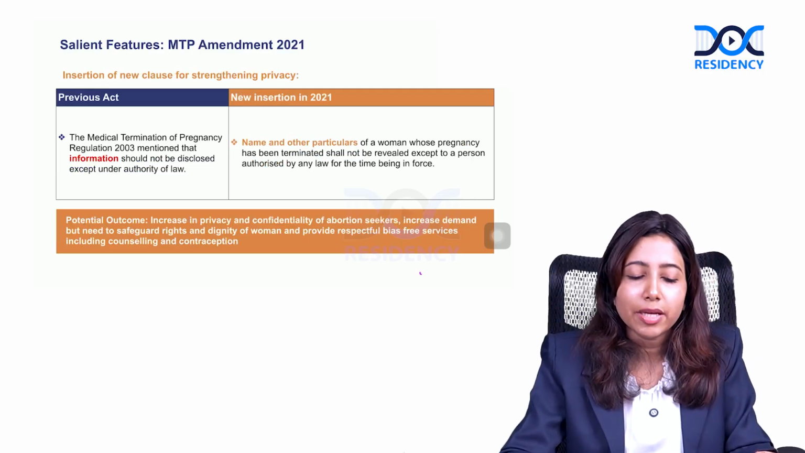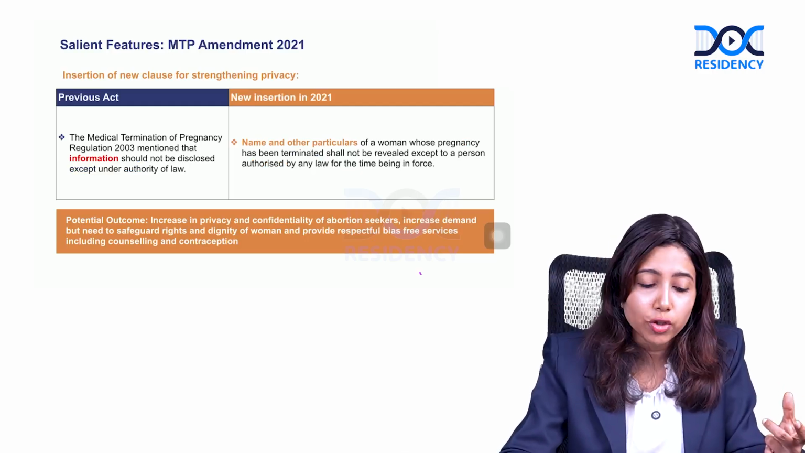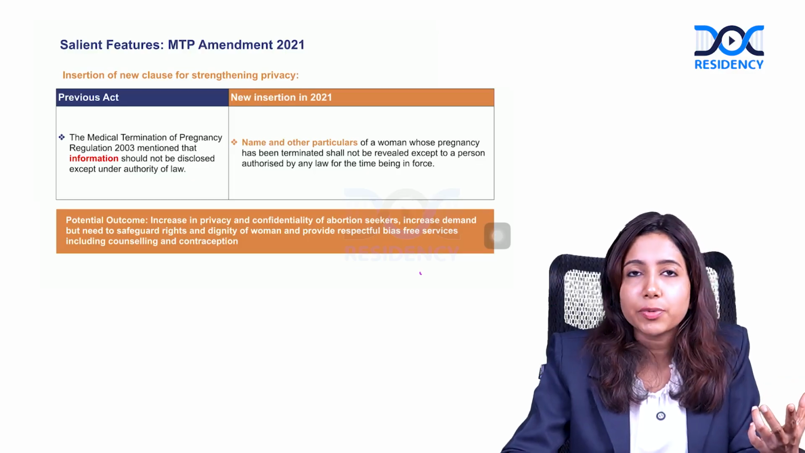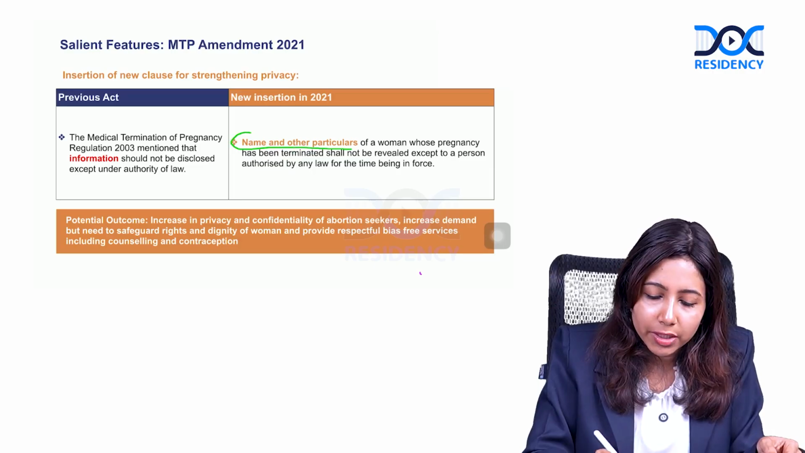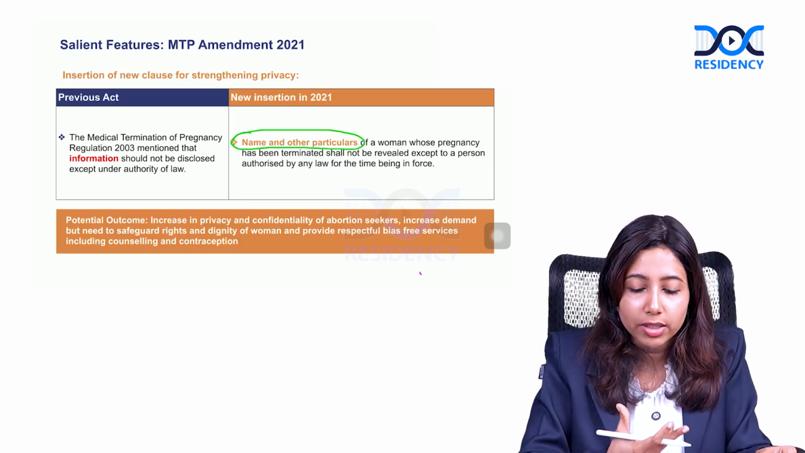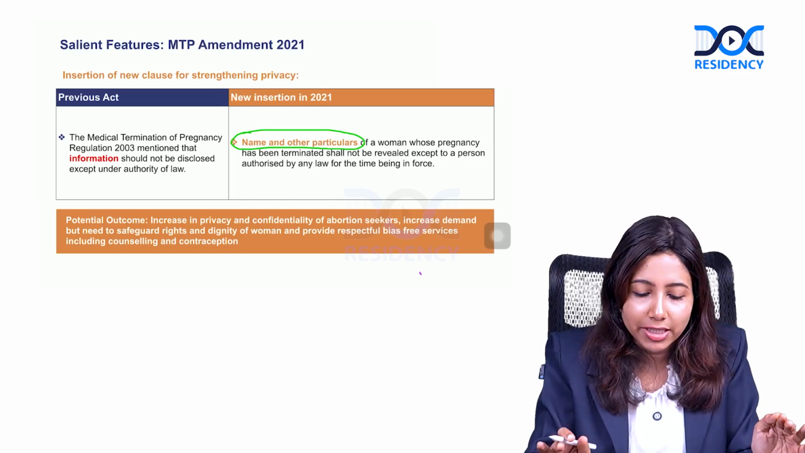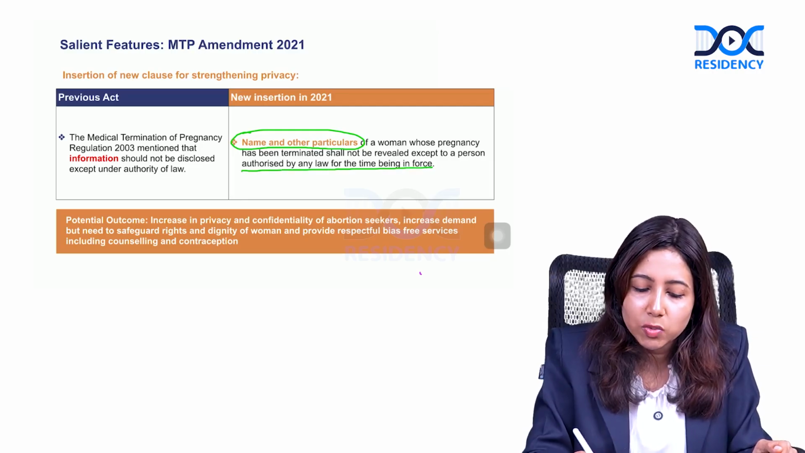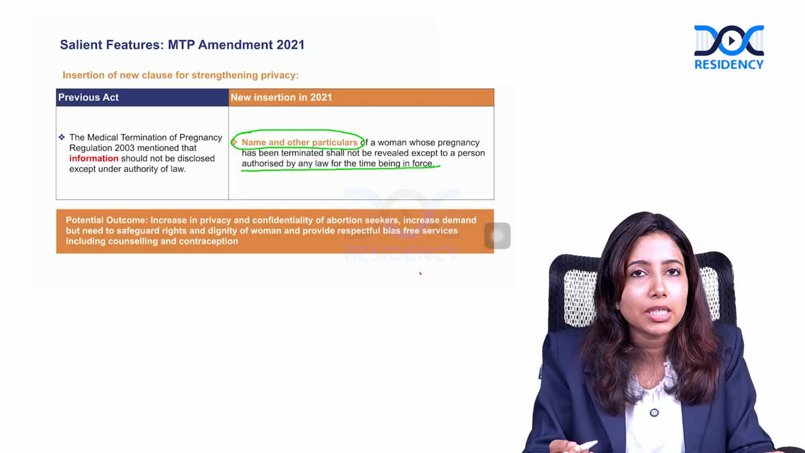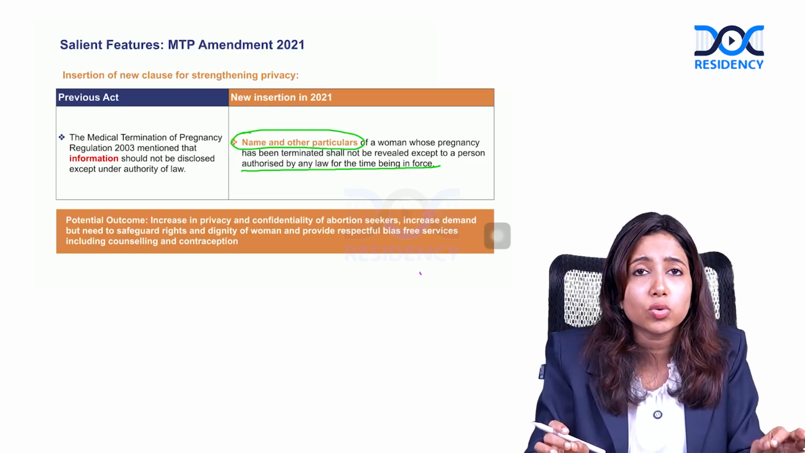Okay, the next is about the confidentiality of the woman. There is an insertion of a new clause which strengthens the privacy and the confidentiality of the woman. The name and other particulars of the women who are going to terminate should not be revealed to any person. Confidentiality has to be maintained except to a person authorized by law for the time being in force. Except for someone who's authorized by law, you should never ever disclose the details.